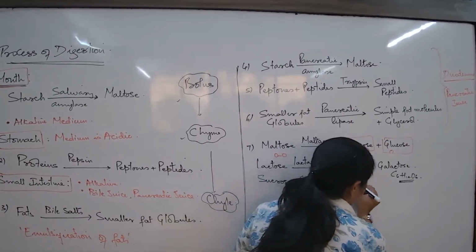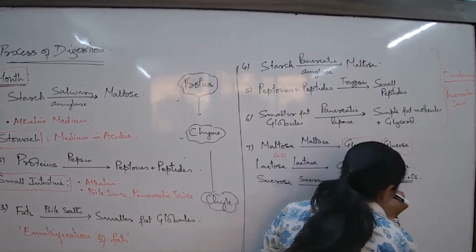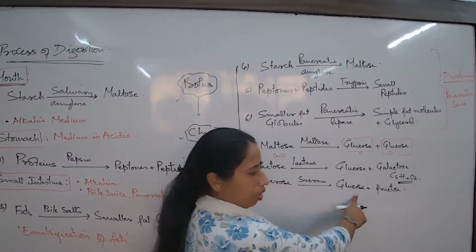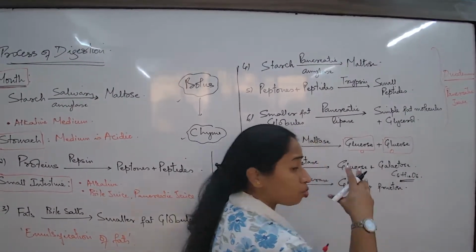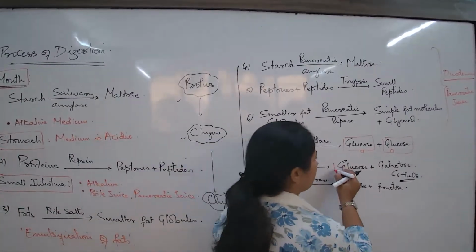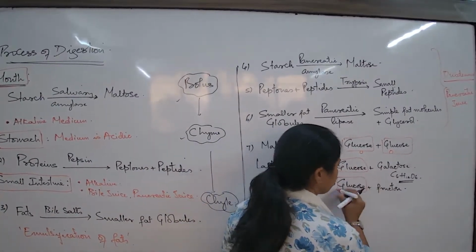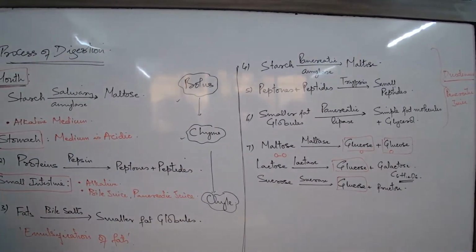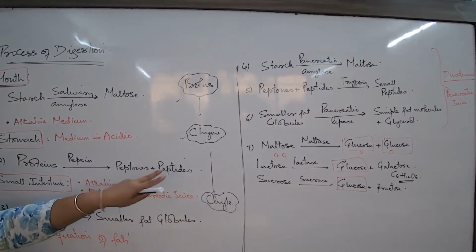What is the simplest form? Glucose and fructose. So I may say glucose is also C6H12O6. This is also C6, but the arrangement, the orientation, is different. So what is the simplest form of carbohydrate digestion? Glucose. Are we talking about the end of carbohydrate digestion? Yes. That means the food is already near the ileum now, where these steps are happening.